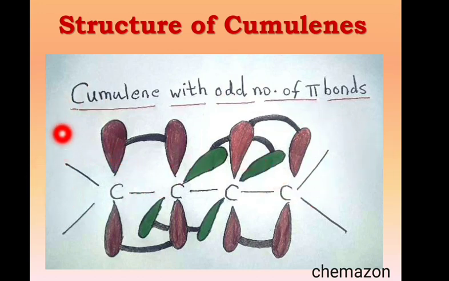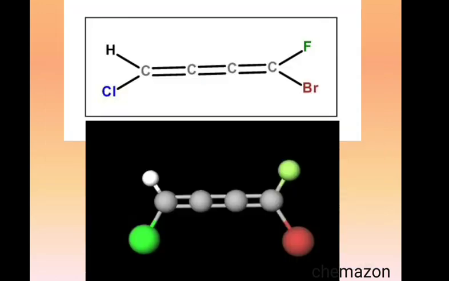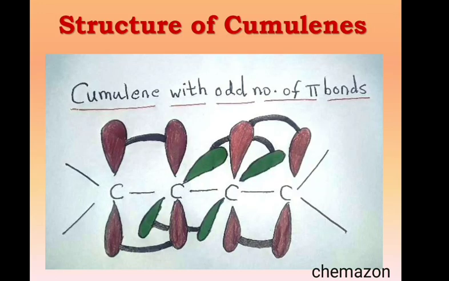This is the very reason that in cumulenes with an odd number of pi bonds, there will be a molecular plane passing through it, and the overall molecule is achiral. So always remember that cumulenes with an odd number of pi bonds are achiral, and you can imagine the middle carbons as one single big pi bond, and we can have geometrical isomerism in this molecule, which we will see later on.